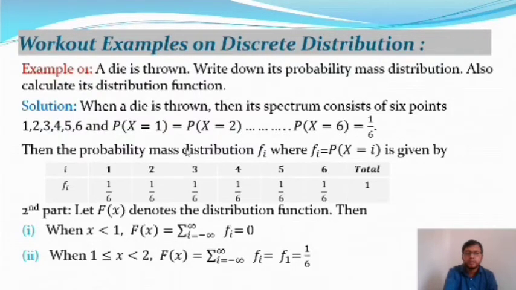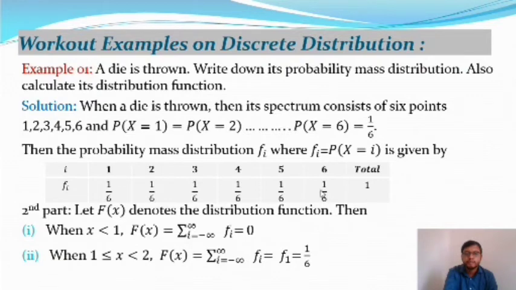Then the probability mass function f_i, where f_i is equal to probability of x equal to i, is the definition of the mass function. In the first row, i takes the values 1, 2, 3, 4, 5 and 6, the outcomes of a single throw of a die, and their probability mass function values are 1 by 6, 1 by 6, and up to 1 by 6.